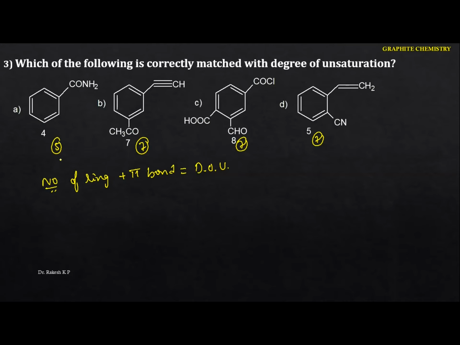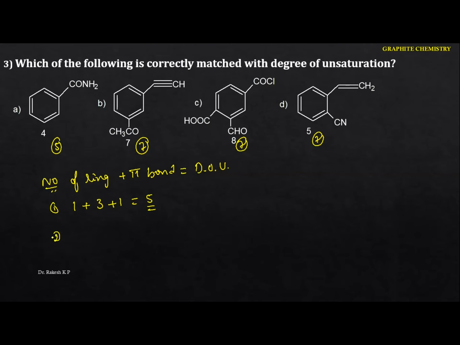Okay, number of rings is 1. See the pi bonds here. Here we are having 3 pi bonds, and if you split the structure between the carbon and oxygen, we are getting one more pi bond. Okay, I'm going to write: 3 pi bonds in the ring and 1 pi bond in the carbonyl, and finally what we got is 5. Here we got the 5. This is for the first one.